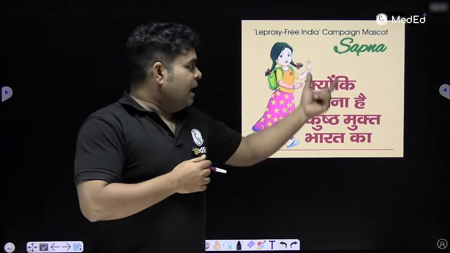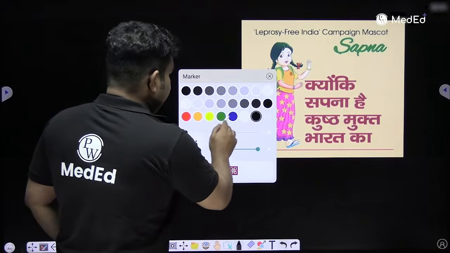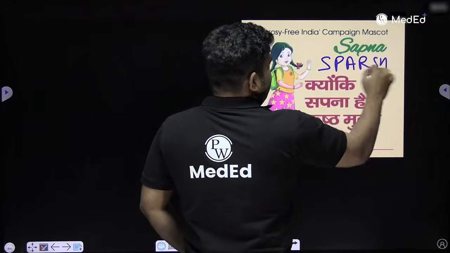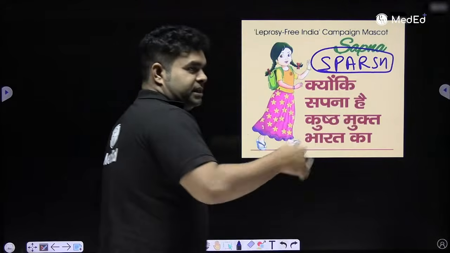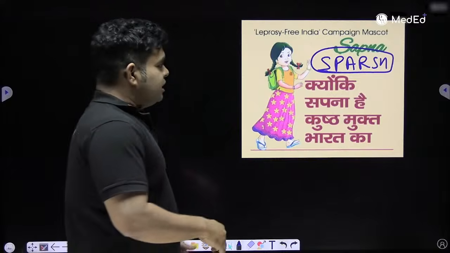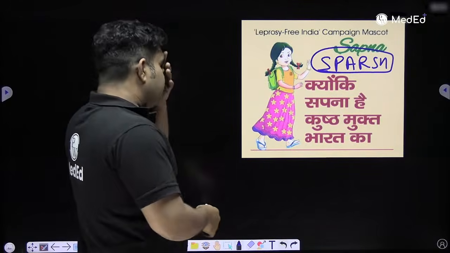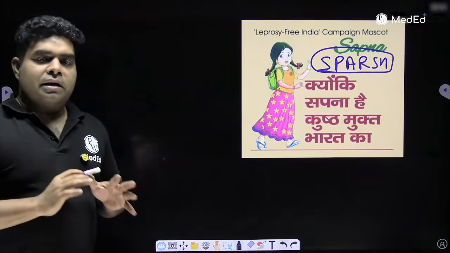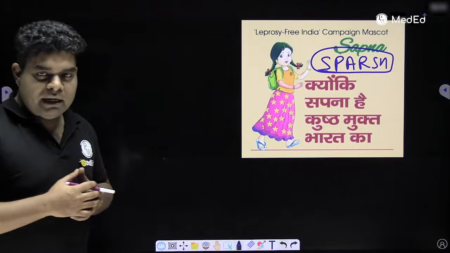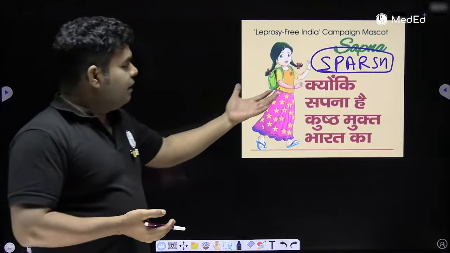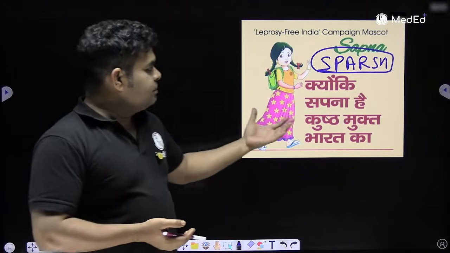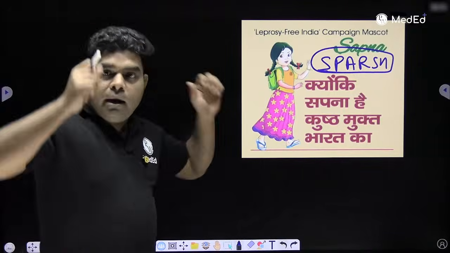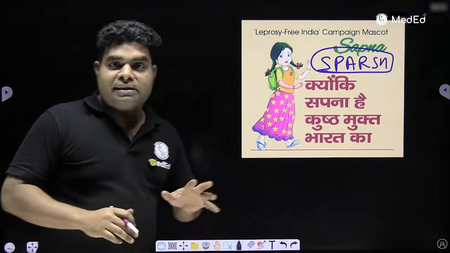They gave the logo of Sapna. Sapna is the mascot of a program known as SPURS. SPURS is a Hindi word which means healing touch. This is for community awareness that you should not throw the leprosy patient out of the village. If they are taking regular treatment, after 2-3 months they can be taken back into the family. So for that community awareness, we have this mascot, Sapna. Sapna is the mascot of which program? SPURS. If you see a child with two ponytails and a school bus, that is Sapna.